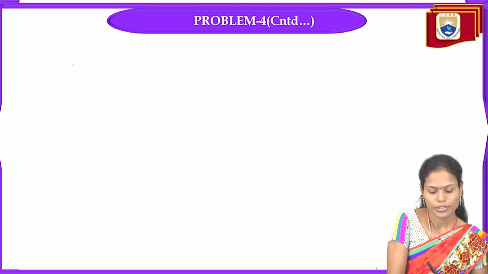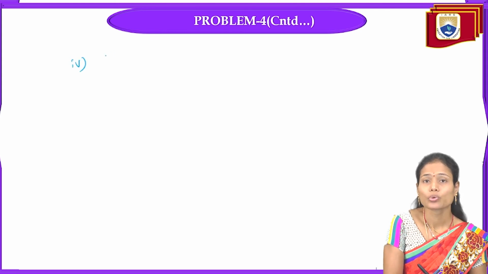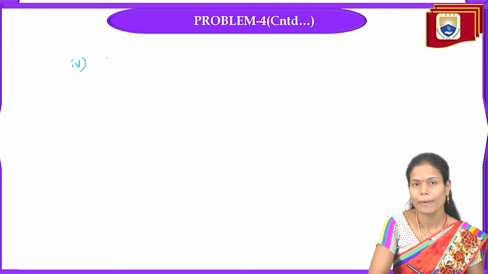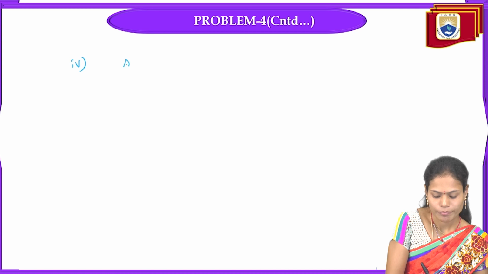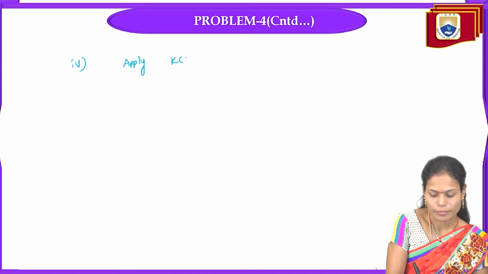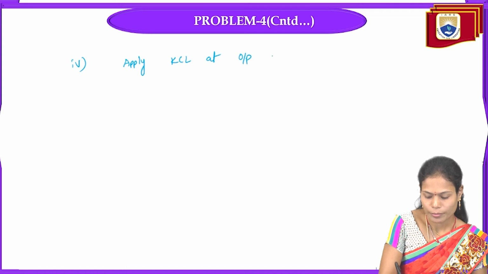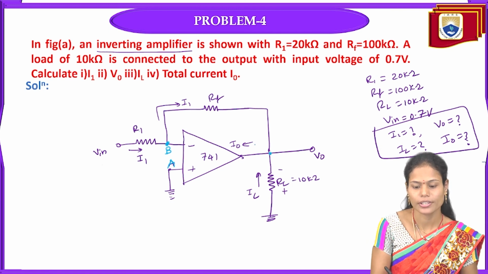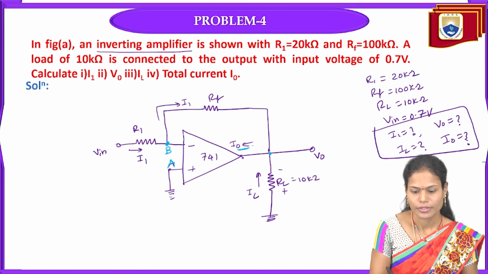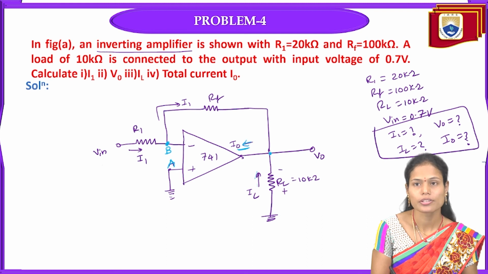The next parameter we need to calculate is the total current I0. As the op amp input current is 0, I1 is flowing through R1 as well as RF only. So if we apply KCL at the output node, we get the total current I0 equal to IL plus I1. This is the current leaving, and it is equal to the I1 current as well as the IL current entering the node. So I0 equals IL plus I1.